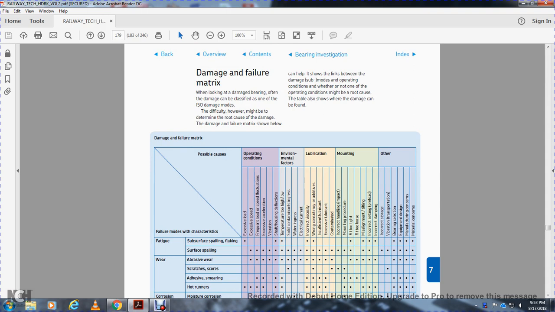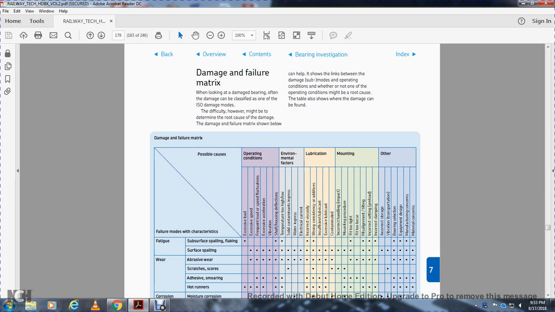Damage and failure matrix. When looking at damage, it is often classified according to the ISO damage model. The difficulty, however, might be determining the root cause. The failure matrix links the damage with an operating condition, and the table shows the damage that can occur.